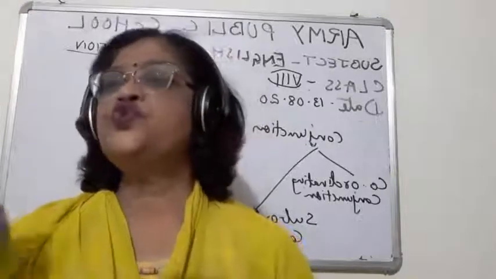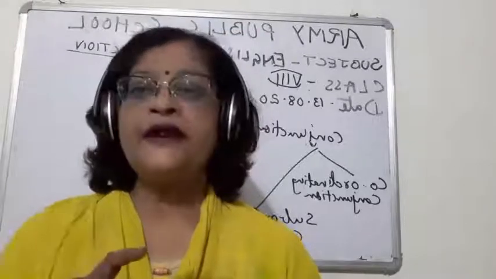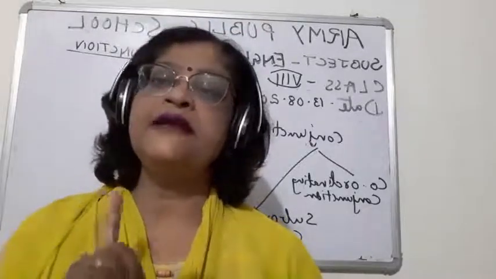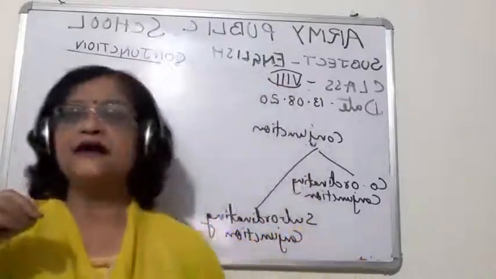Now children, these two sentences of equal order are joined by one word. And what is that word? And. The sun rises in the east and the sun sets in the west.